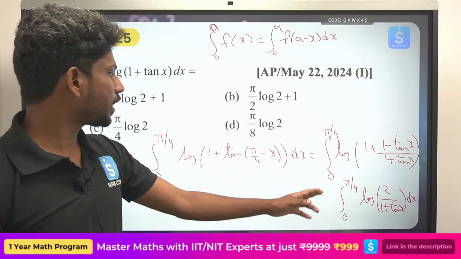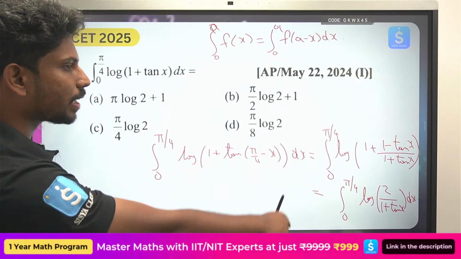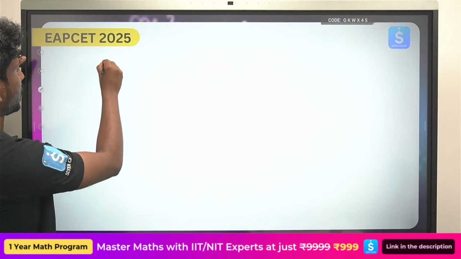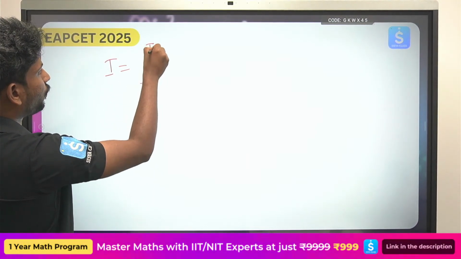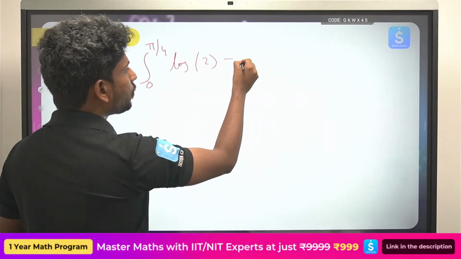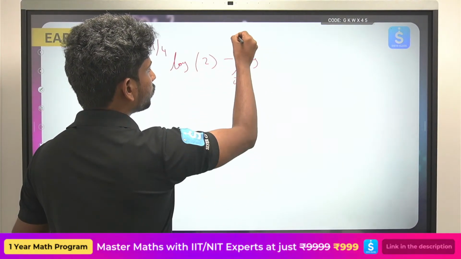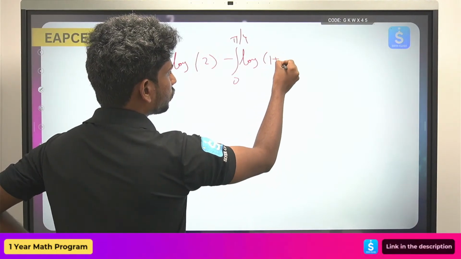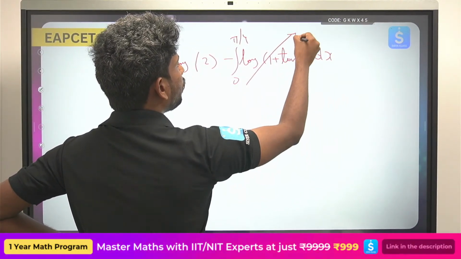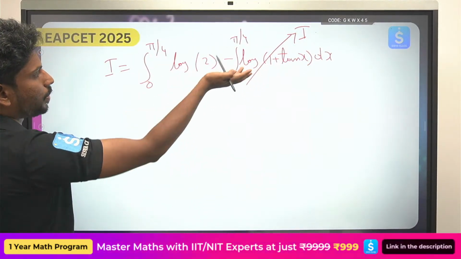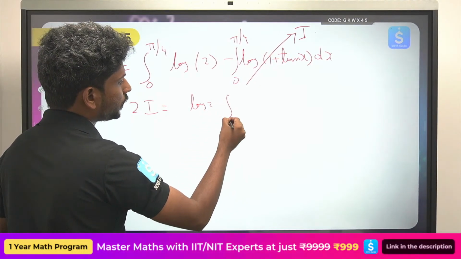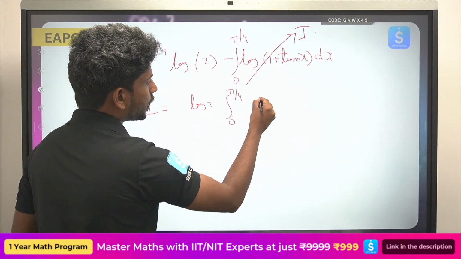Okay, so malli nenu em rayochu, I can just subtract this. Log m by n can be written as log m minus log n. So this I can take it as I. So I is equals to 0 to pi by 4 log 2 by 1 plus tan x can be written as log 2 minus log 1 plus tan x. కానీ మళ్ళీ ఇదంతా ఏంటి, దిస్ ఆల్ వాల్యూ ఇస్ ఈక్వల్స్ టు I. సో I ప్లస్ I, సో ఇట్ విల్ బికమ్ 2I. సో log 2 0 to pi by 4 dx.